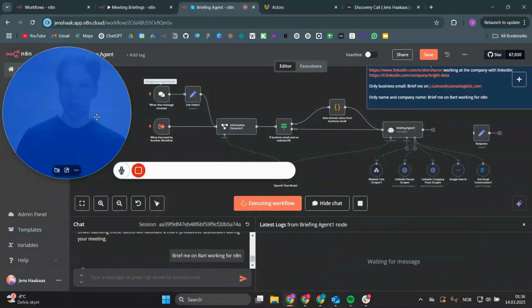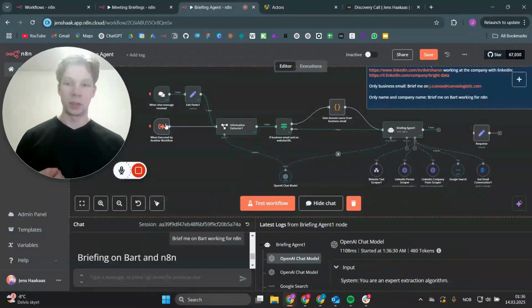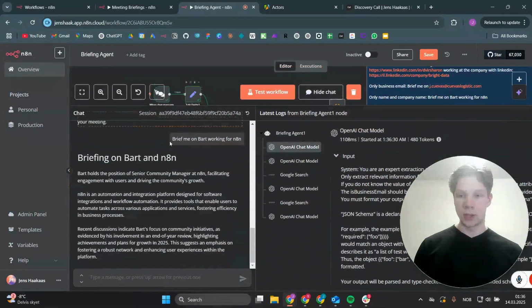We don't have a business email, we don't have a website, we don't have any LinkedIn URLs. So it will then go ahead and do a Google search, which is the last thing it will do if it doesn't have any more information. As you can see in here, we now also get a really nice briefing on Bart, even though we didn't have that much information.